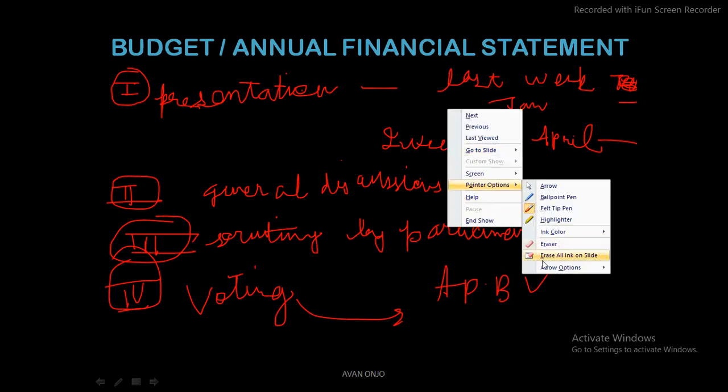Or if it is the case of a finance bill, what would happen in that case? The finance bill includes the proposals related to the change of law to ensure the implementation and enforcement of budget proposals. So mostly the finance bill would be passed, and it might include proposals relating to the change of law to ensure implementation and enforcement. This is what it is about the budget overall.